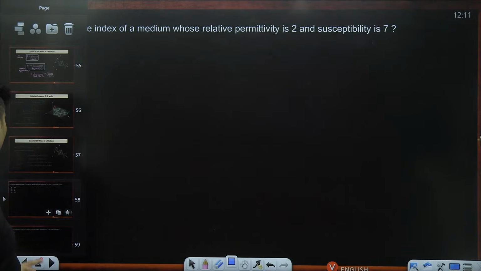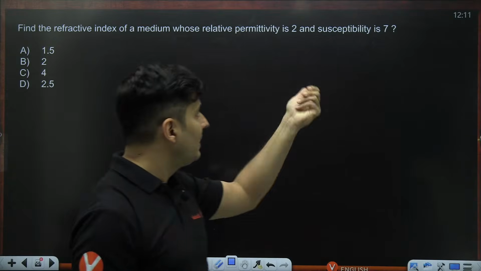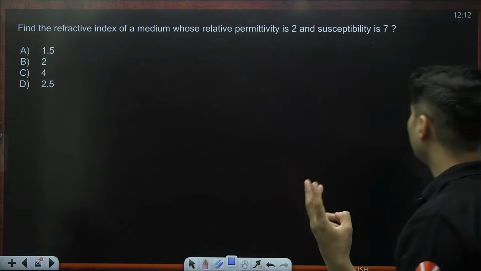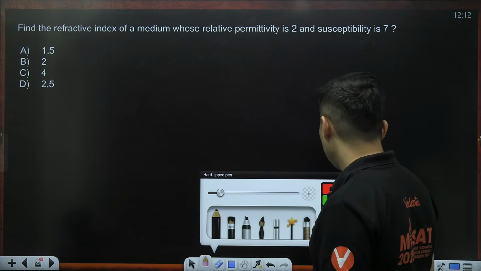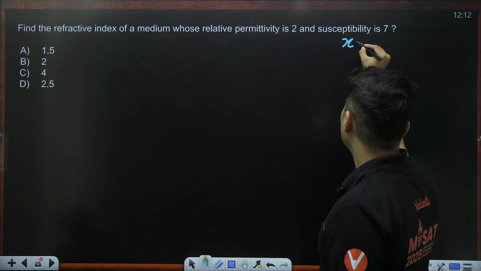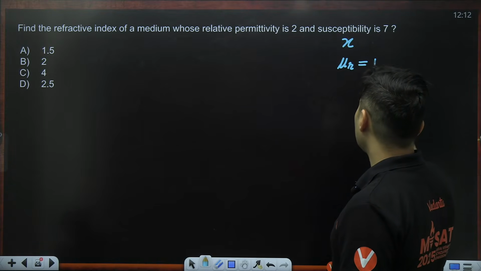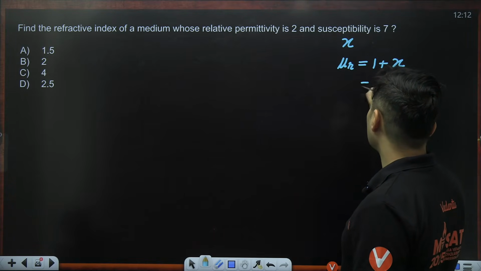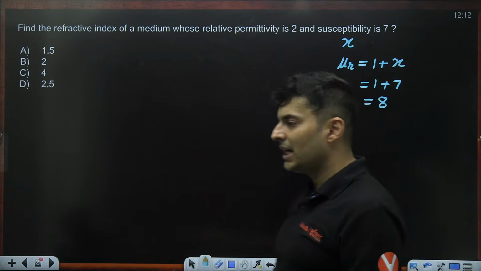Okay, so let's do some questions so that you guys get an idea of it. Refractive index, if relative permeability is 2, oh, susceptibility is 7. Susceptibility, guys, is chi. So from that, relative permeability, which is 1 plus susceptibility, so 1 plus 7, means it is 8.